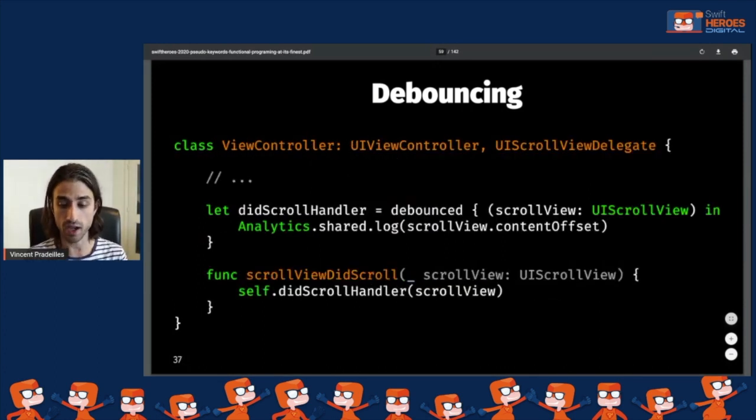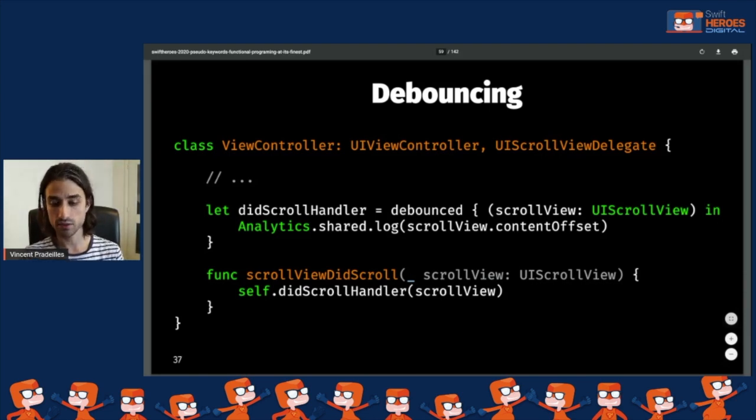Then if I actually get to use this keyword debounced in my view controller implementation, you can see that I'm creating the did scroll handler. The way that I create it is that I make a closure which takes as input the scroll view. Inside the closure, I get the content offset of the scroll view and I make the analytics call.